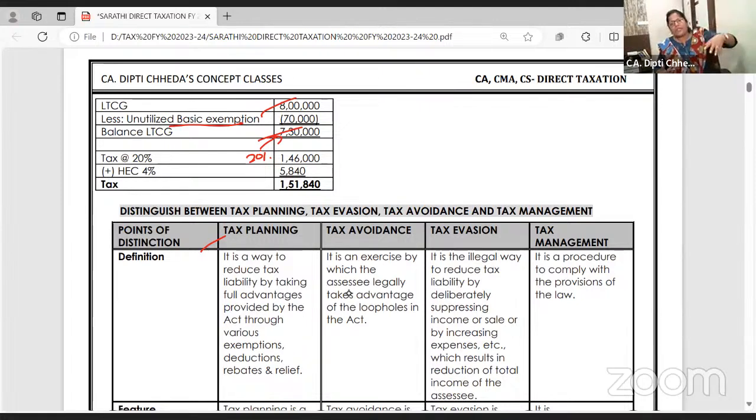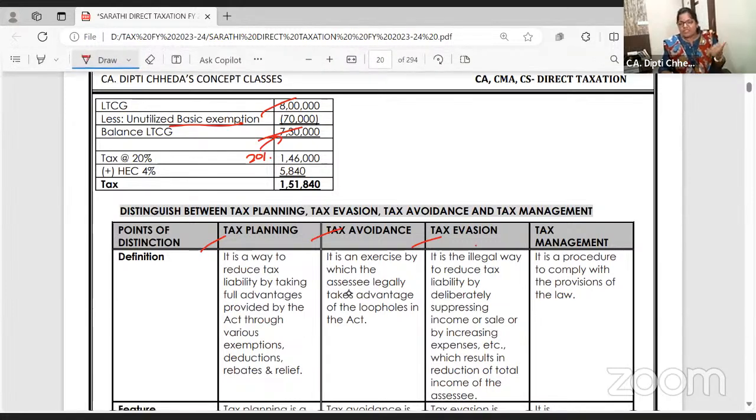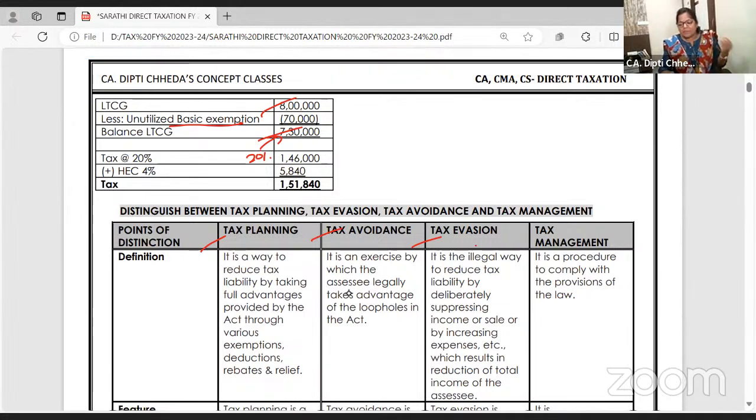Can I reduce my total income by putting money in PPF, LIC? Can I ask my husband to pay the tuition fees of my son? So these are tax planning. Tax avoidance is like you are trying to bend the law, take the loopholes, and take undue benefit. Tax evasion is illegally suppressing income, suppressing turnover, hiding income, inflating expenses, paying less tax. Tax evasion is bogus and it is punishable.